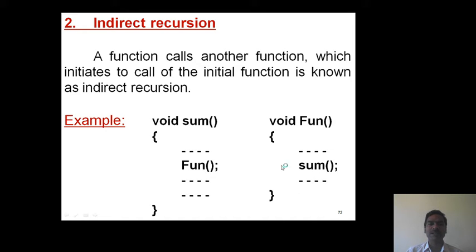Okay, so recursion can be classified into two types: direct recursion and indirect recursion. If a function calls itself directly, then it is referred to as direct recursion. A function that calls another function that initiates a call of the initial function is known as indirect recursion.